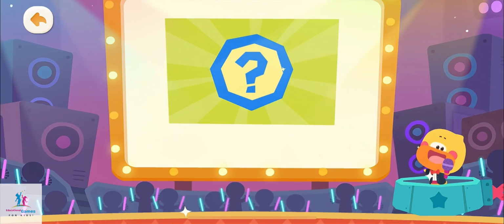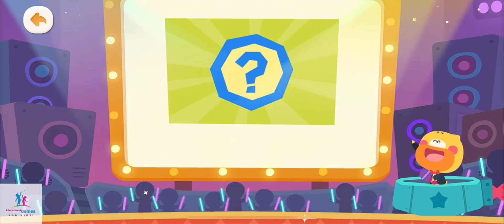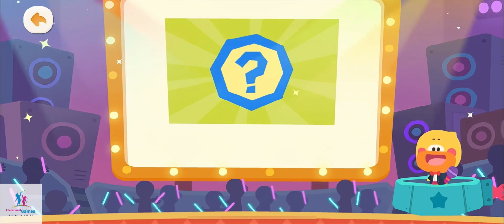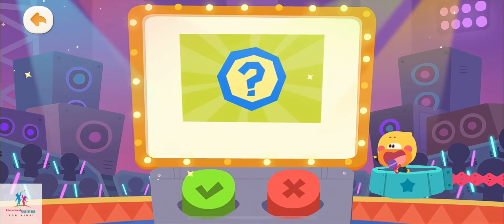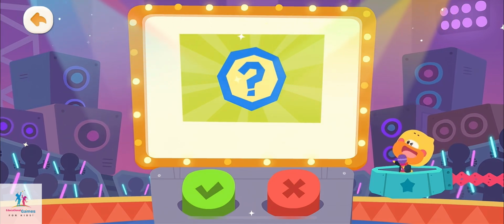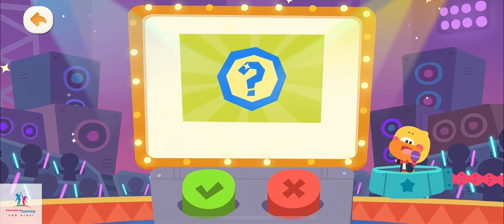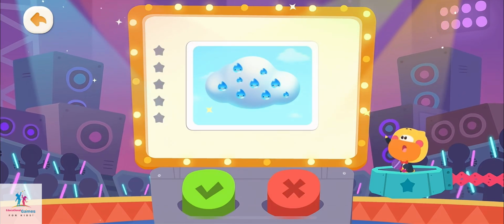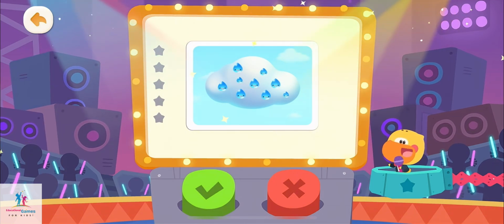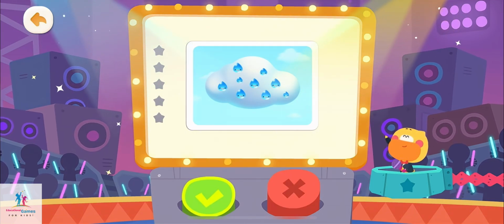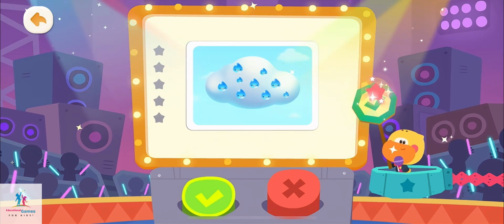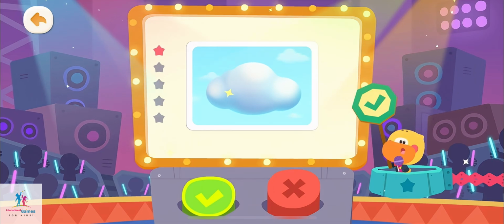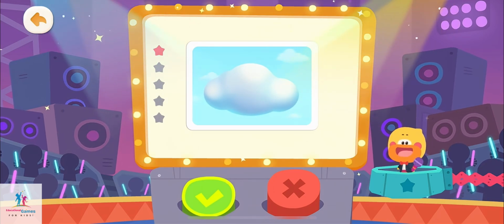Hello, everyone. I'm Quacky. Welcome to Is It True? Let's start answering questions. Here are the buttons. If you think it's true, press the green button. If you think it's false, press the red button. Let's begin. There are many water droplets hidden in the cloud. Is it true? Tap the button and here is the answer. This is true. Lots of water droplets and ice crystals gather together and turn into the cloud.